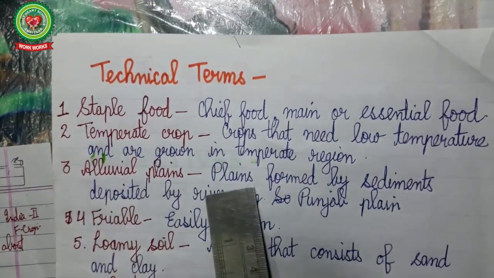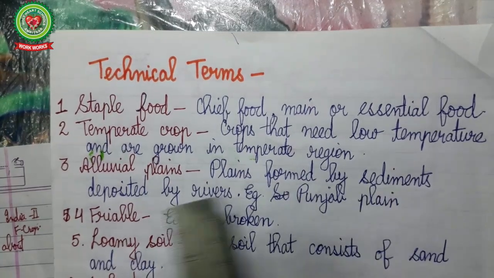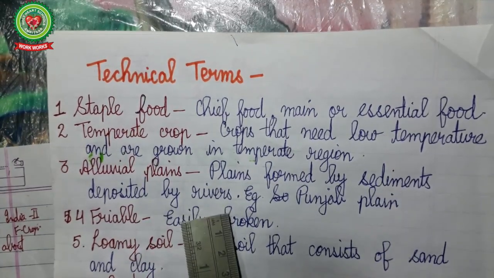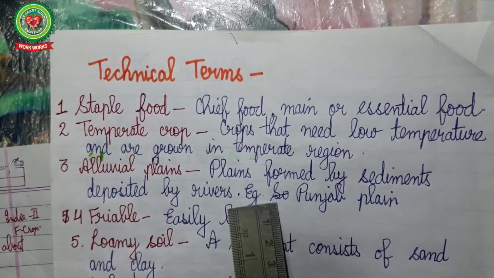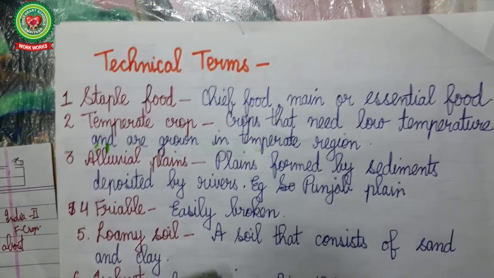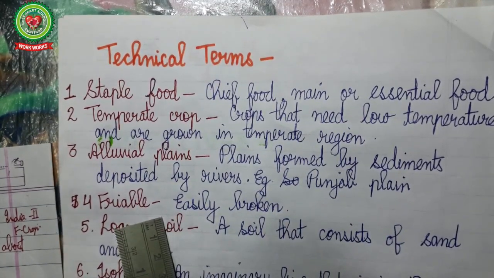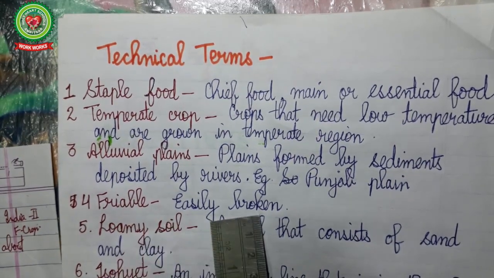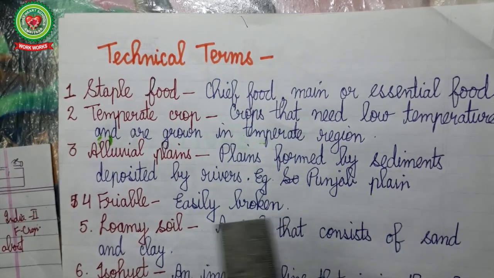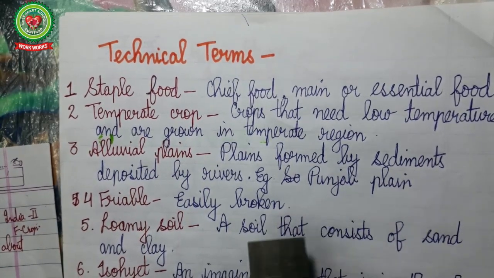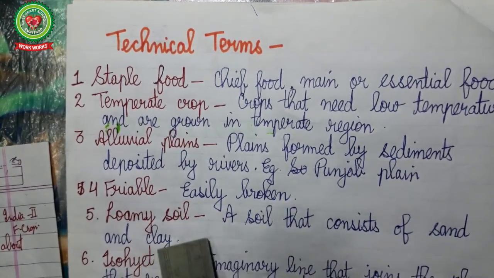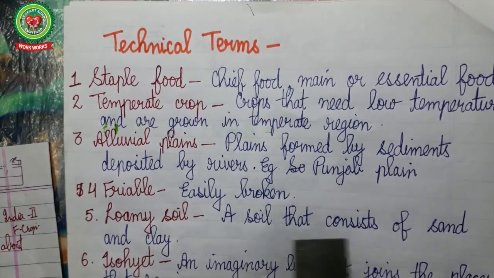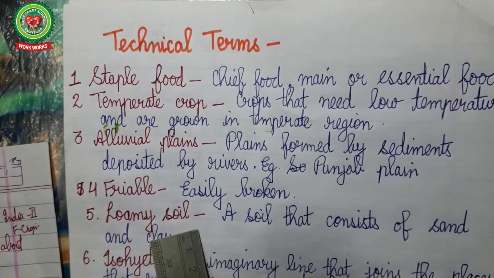Alluvial plains. Plains formed by sediments deposited by rivers are called alluvial plains. Example is Punjab plain. Friable. Now friable is used for describing the soil. Friable soil means easily broken. The soil like red soil, it easily breaks down into small pieces. Loamy soil. Loamy soil is a soil that consists of sand and clay.